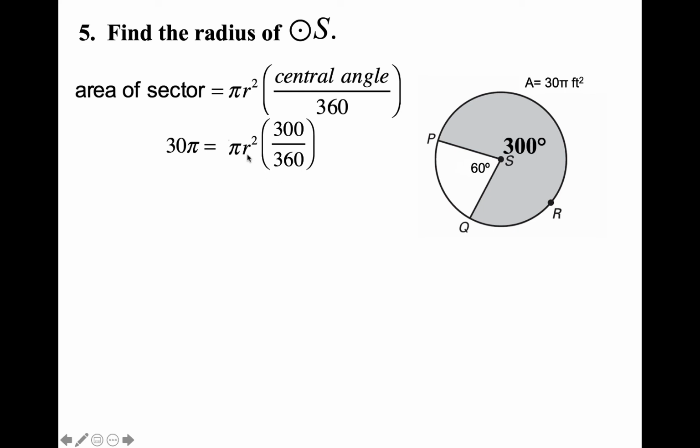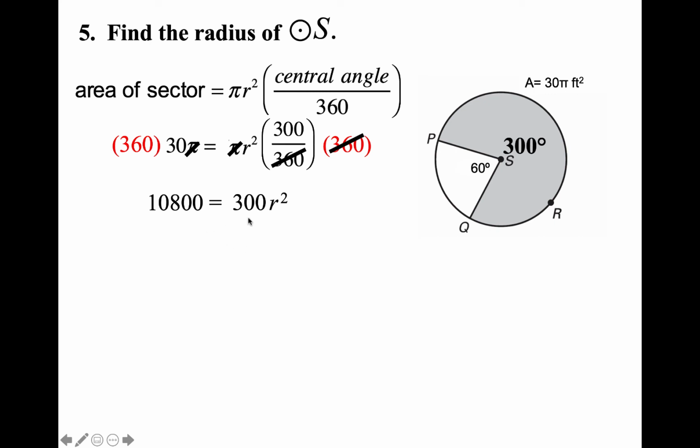So now we have to get r by itself. It's going to take a little bit of algebra here. Notice that on both sides of the equal sign we have pi, so those are going to divide out. And then to get rid of this fraction, I should multiply both sides by 360 degrees. That'll make the 360s cancel on this side. So now I have 30 times 360, which is 10,800. And then on this side, we're doing r squared times 300, so it's 300 r squared.